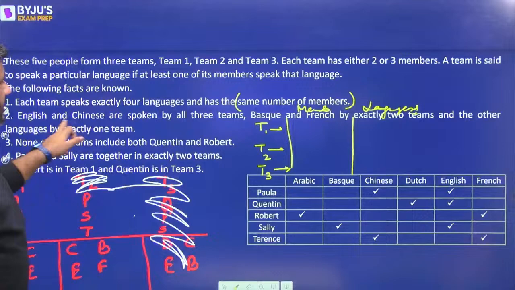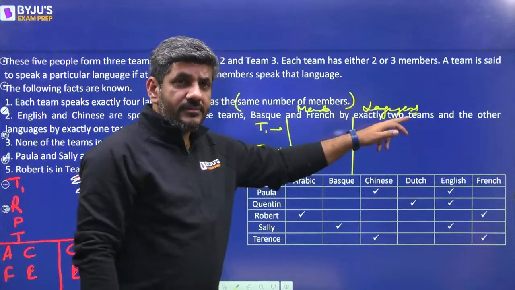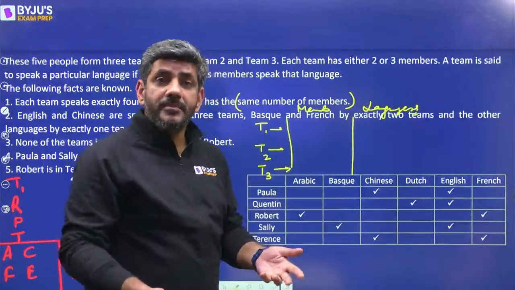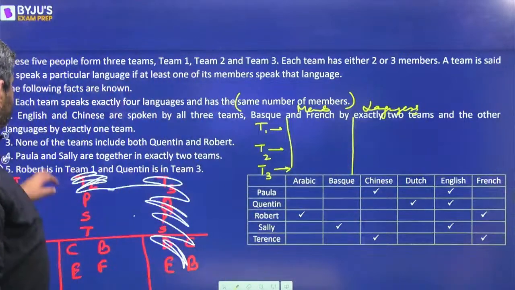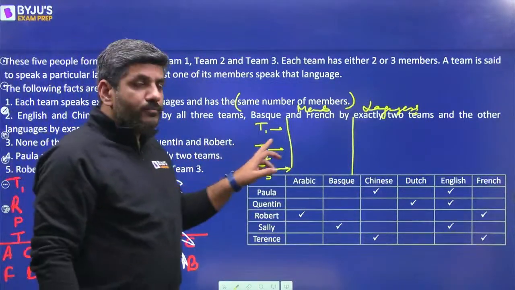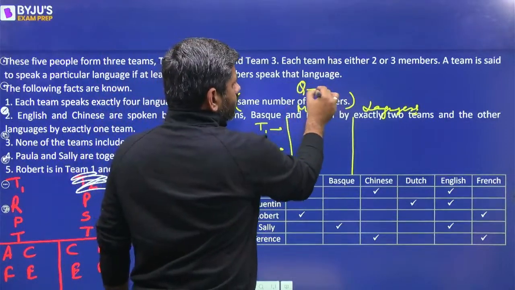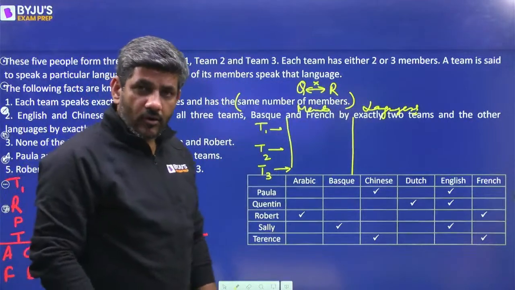Next. English and Chinese are spoken by all 3 teams. Basque and French by exactly 2 teams. And the other 2 languages by exactly 1 team. This is again something which is about languages, so currently I'll not go into that. I come to the third. None of the teams include both Q and R. So this is the first information about members, that Q and R cannot be together.